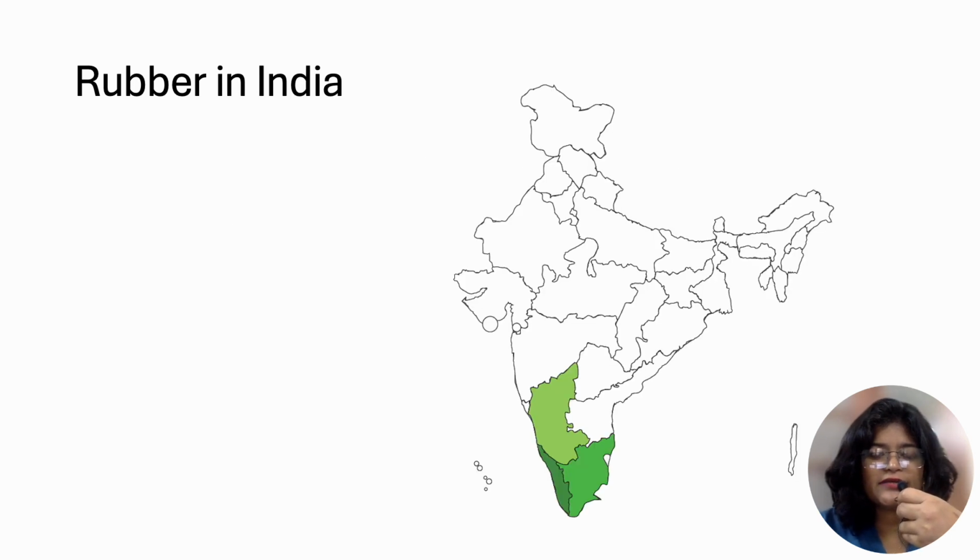Rubber production in India is mostly in Kerala because of plenty of rain, and you have these thick rubber trees available in Kerala. Rubber production is also in Tamil Nadu and then in Karnataka.